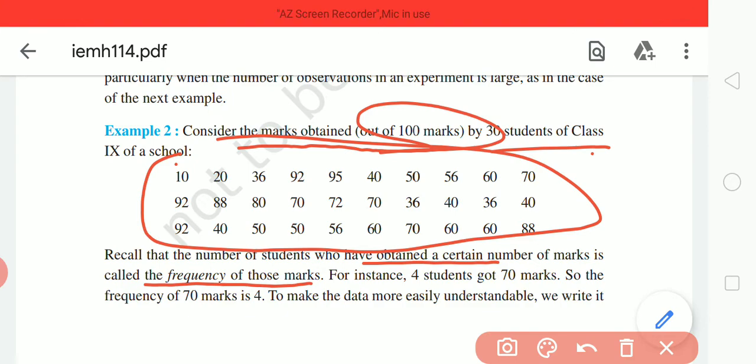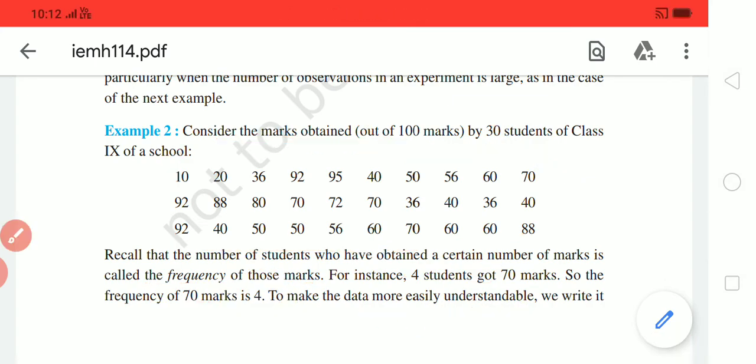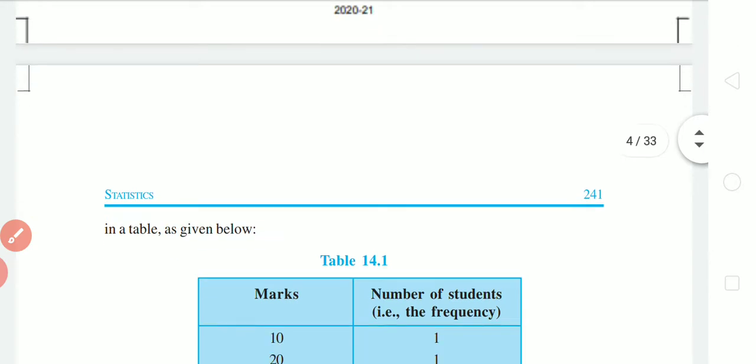Suppose 5 students got marks between 10 to 20, then the number 5 is the frequency of this data, right? And if 4 students got 70 marks, the frequency of 70 marks is 4. You can easily understand this, and you have already done it in class 8th.